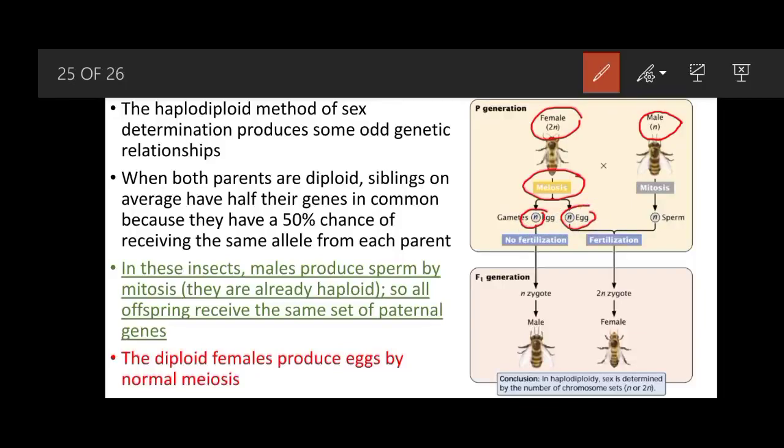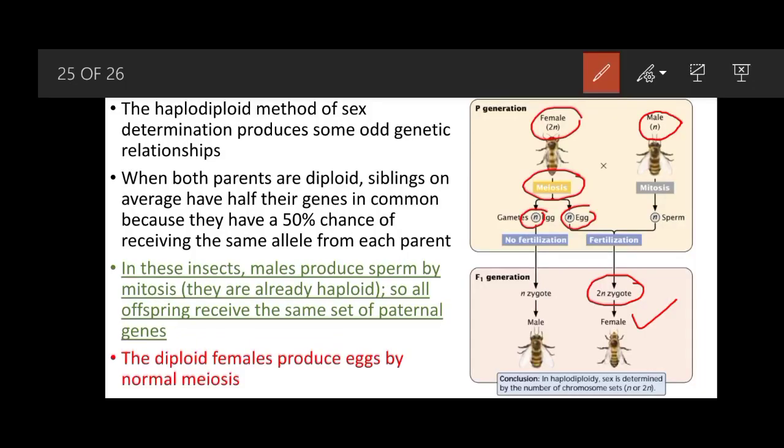And in the F generation, if the egg is fertilized, then the zygote will have 2n number of chromosomes, and the phenotype of the individual will be female.